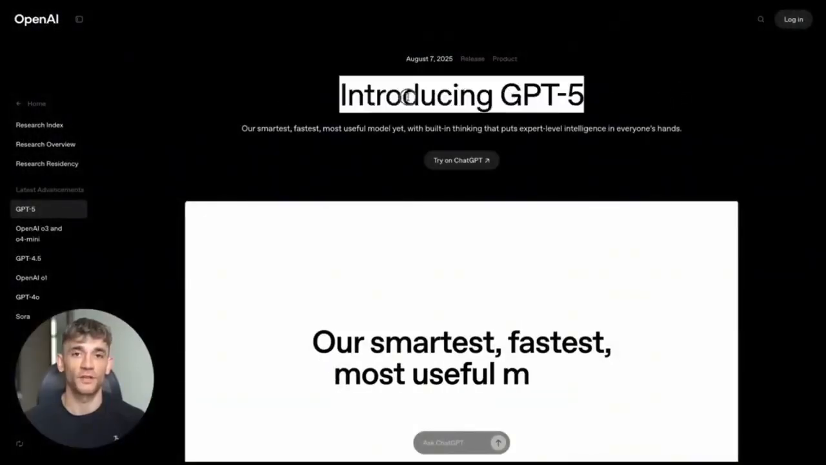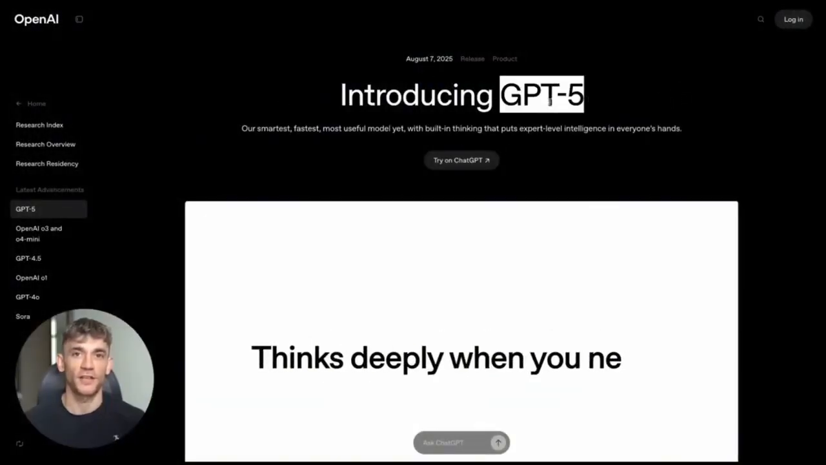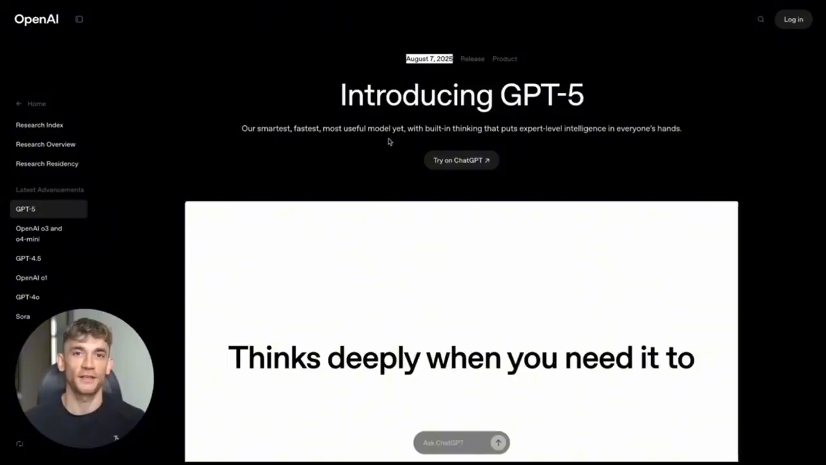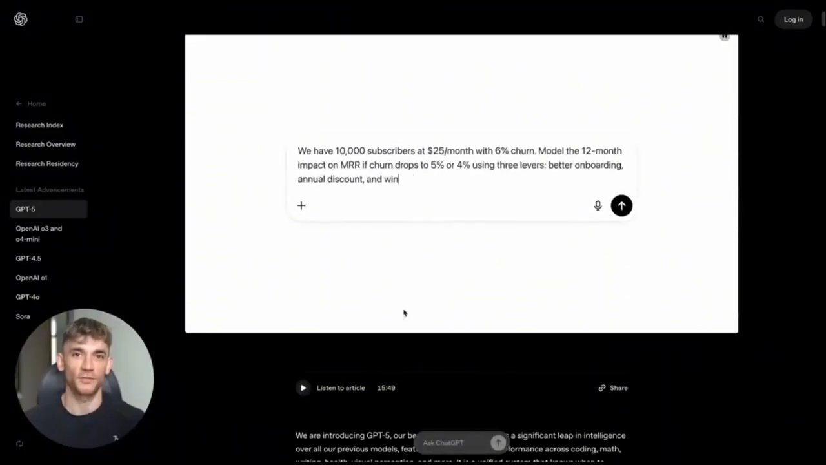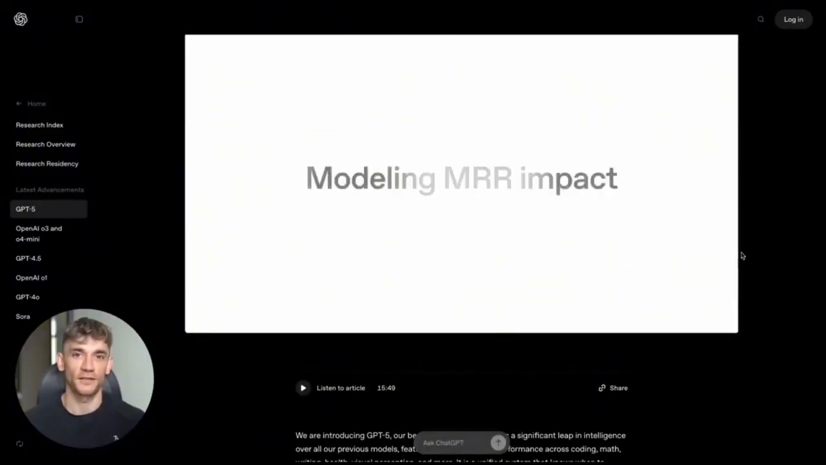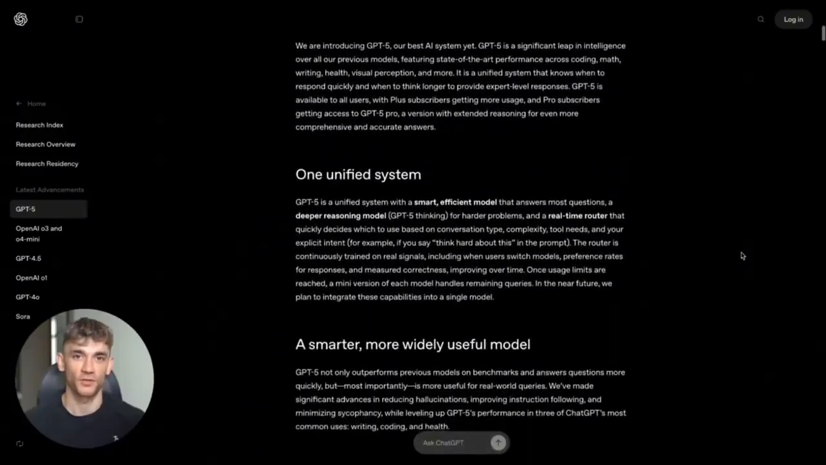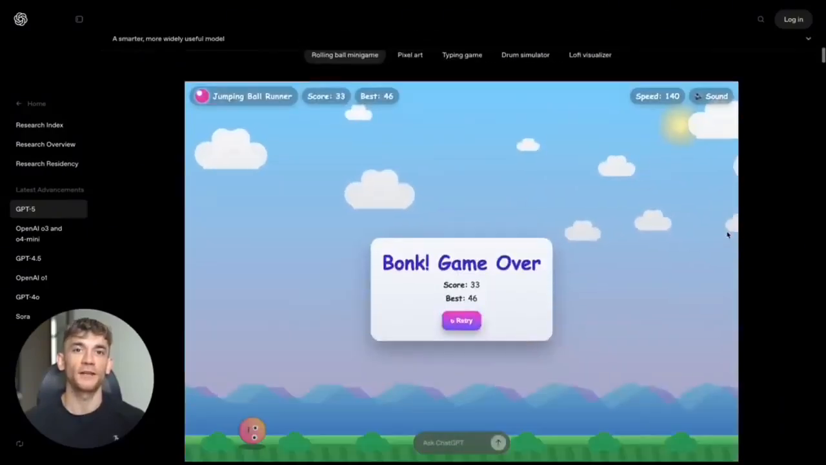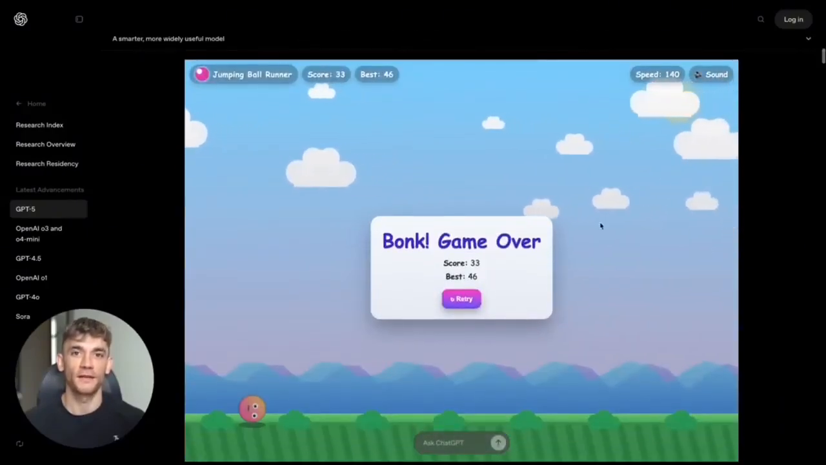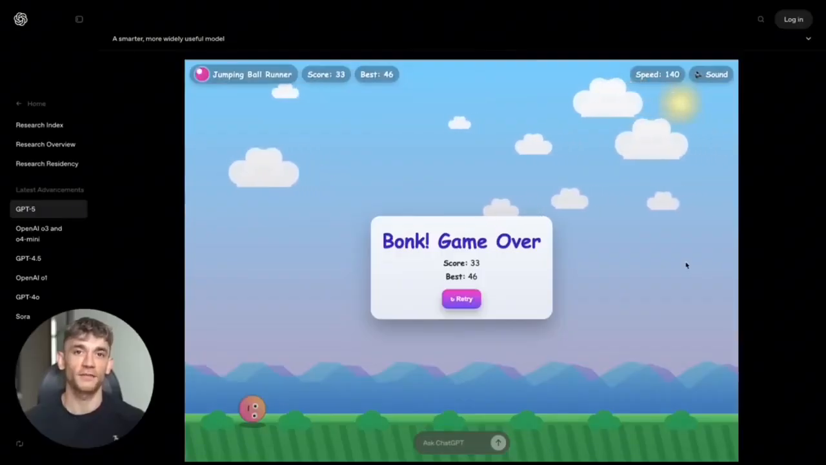Now let's talk about what's really happening here. OpenAI says GPT-5 is 80% less likely to hallucinate than their previous models. That means when it writes code, it's not making stuff up. It's writing real, working code. They also say it's their best model for coding yet, and after these tests, I believe them.